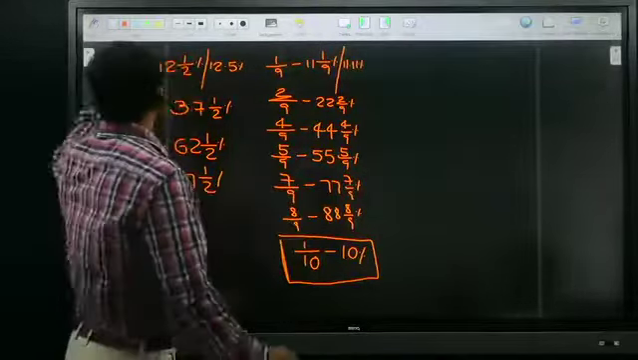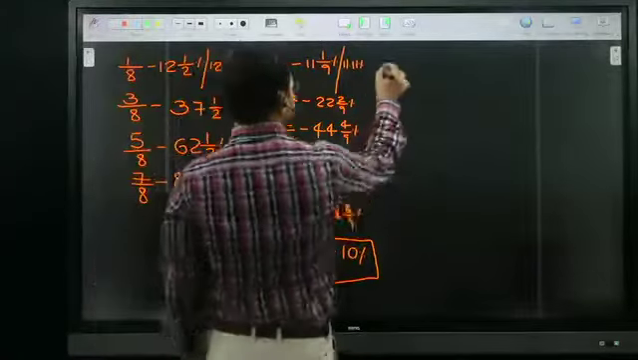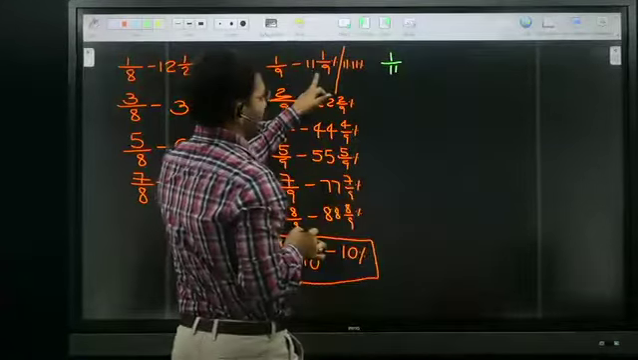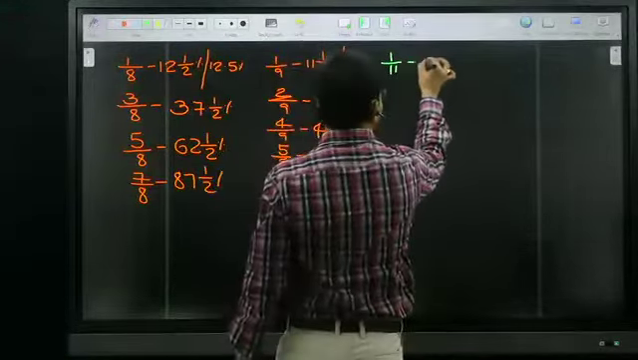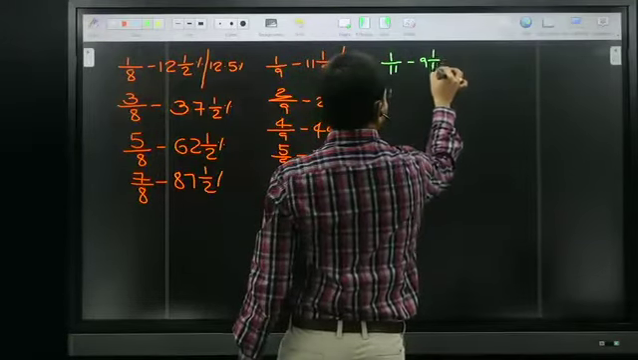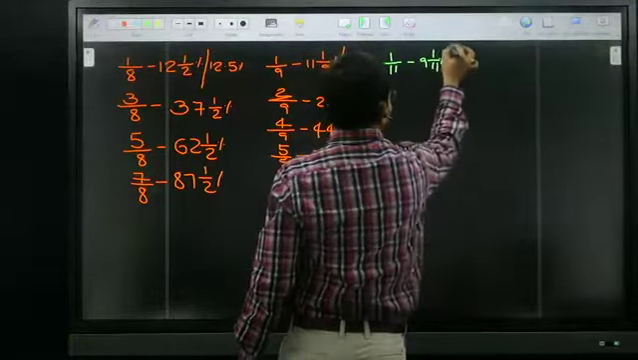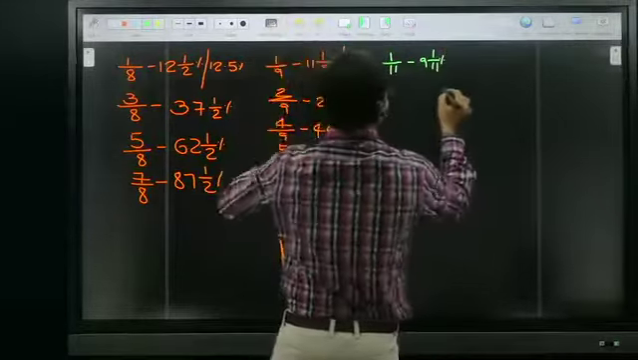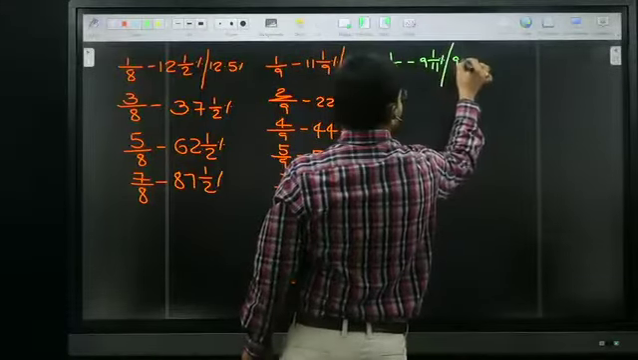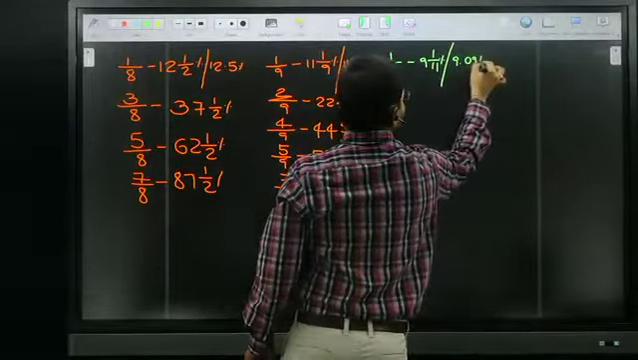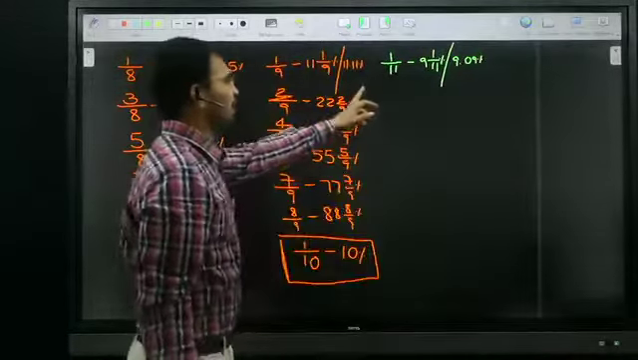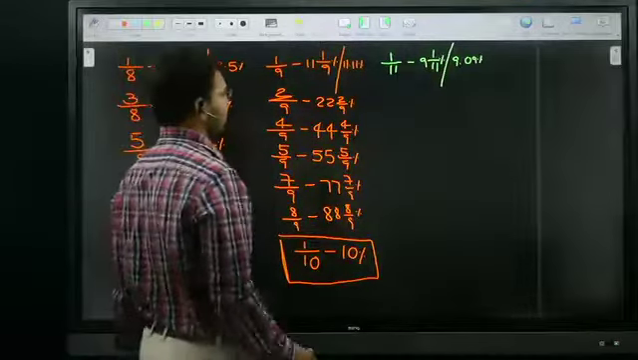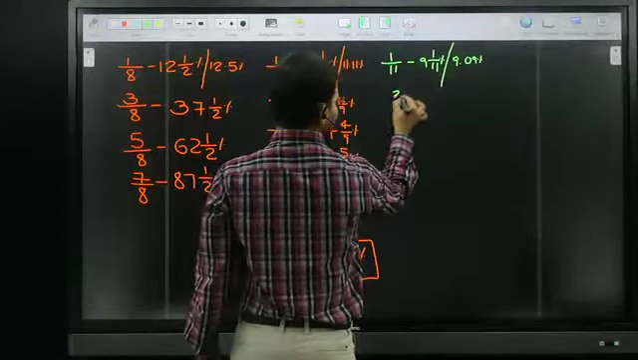Okay, so next one, 1 by 11. I already told 9 is nothing but 11, therefore 11 is nothing but 9. 1 by 11 is 9.09. Simply remember, whenever 11 is in the denominator, 9 multiples are coming. All of you know 9 table, just try to say the answers.